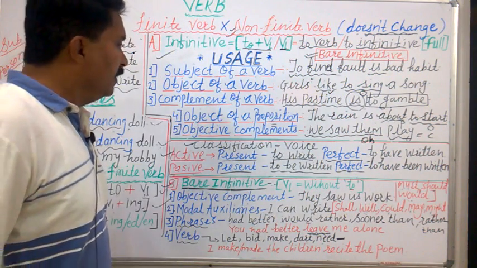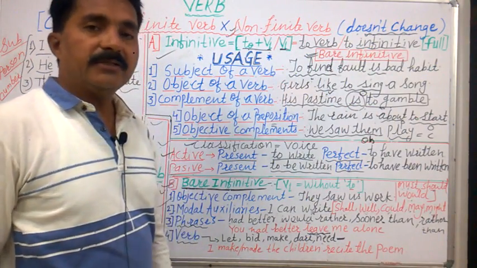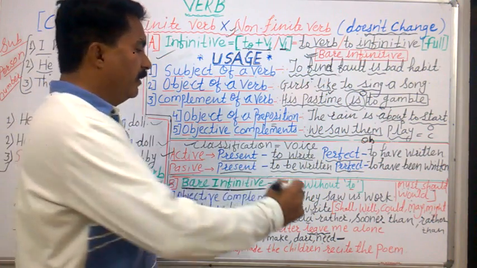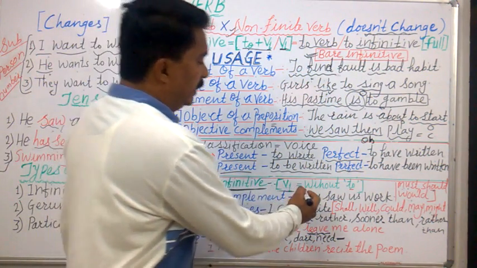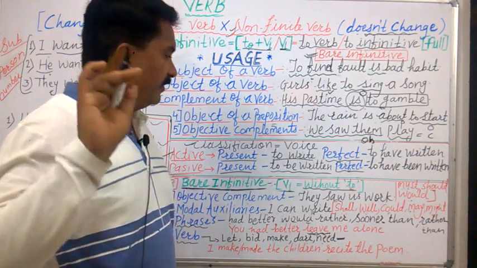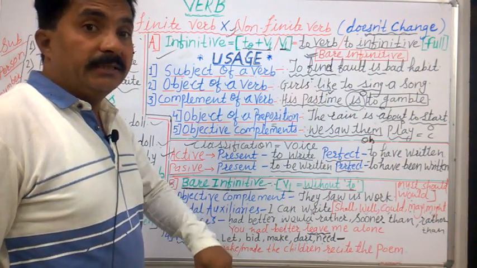Okay. So here I have mentioned the bare infinitive. Let us study in detail about the bare infinitive. What is bare infinitive? Bare infinitive is V1. It comes without to, but it doesn't change. Therefore it is infinitive.